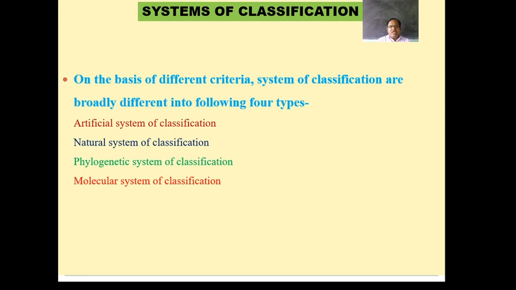They are compared, and after that the natural system of classification was considered the useful system of classification, which was used and accepted throughout the world, because this system has all possible characters. This system was proposed by George Bentham and J.D. Hooker, and this is the natural system of classification proposed by these scientists.